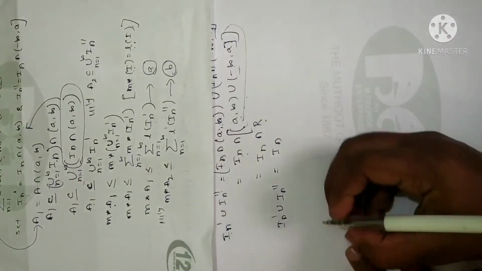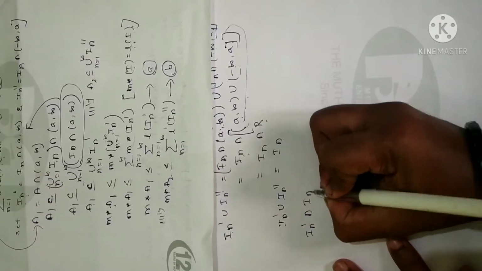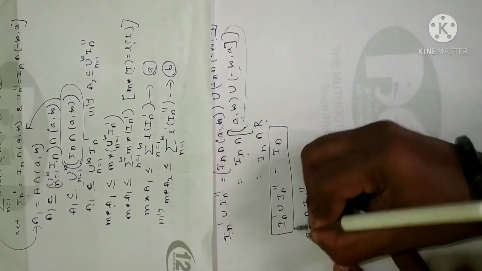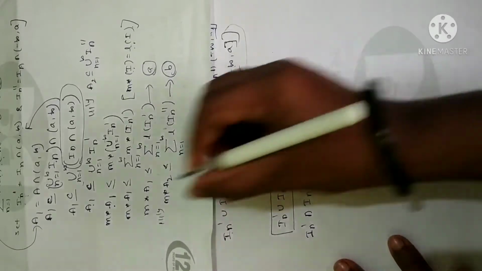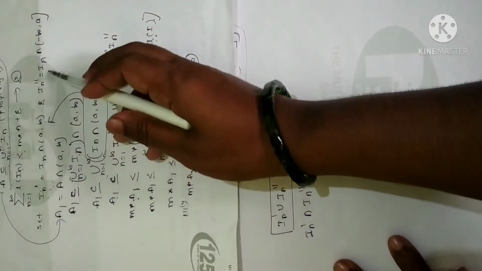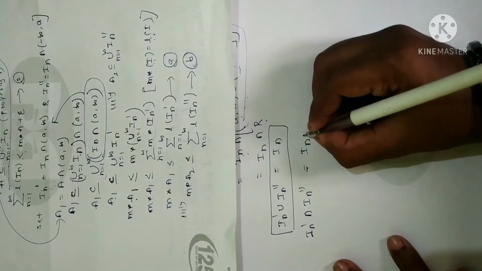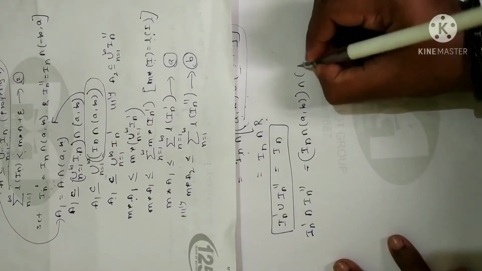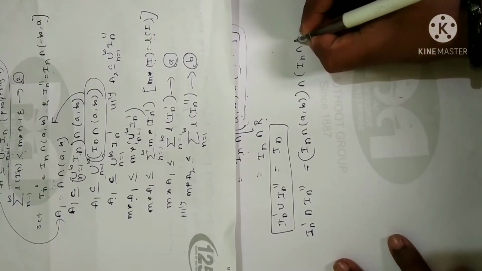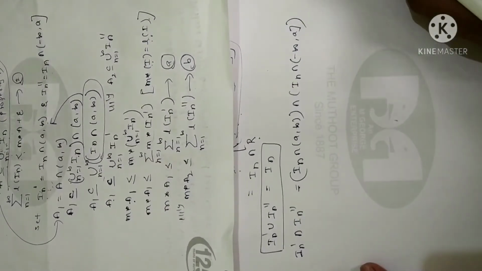Clear? Now let me calculate its intersection. What I have calculated is that its union is equal to I_n. Now let me calculate the intersection. Whatever the value is there, just substitute. Here I have assumed, see here, I_n complement and I_n double complement are there. I am just replacing the values here: I_n intersection (a, infinity) intersection with I_n intersection (minus infinity, a]. This is what I have assumed.